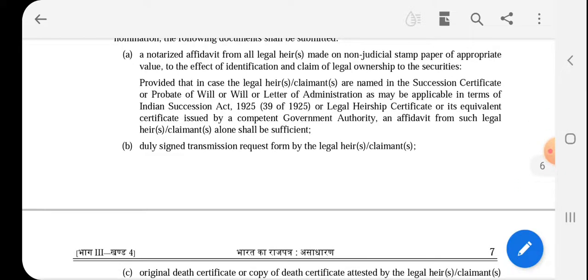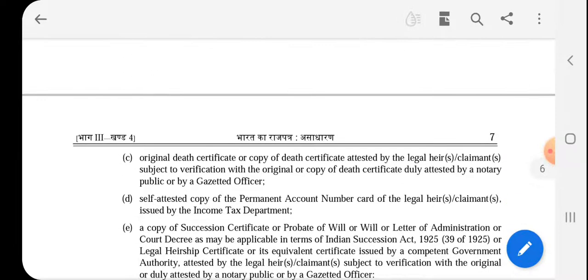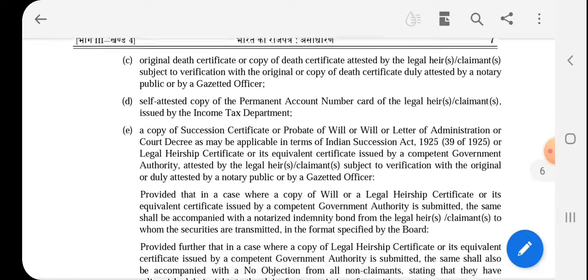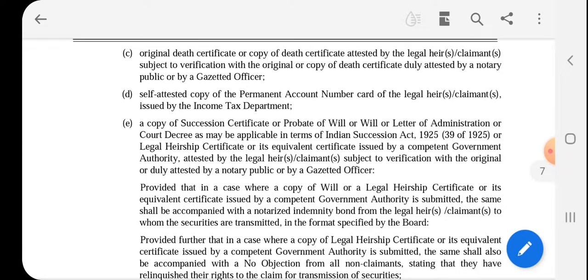Second, a duly signed transmission request from all legal heirs or claimants. Third, the original death certificate or a copy of the death certificate attested by the legal heir or claimant, subject to verification with the original, or a copy duly attested by a notary public or gazetted officer. And fourth, a self-attested copy of the PAN card of the legal heirs or claimant issued by the Income Tax Department.